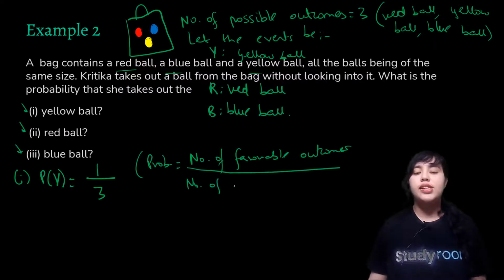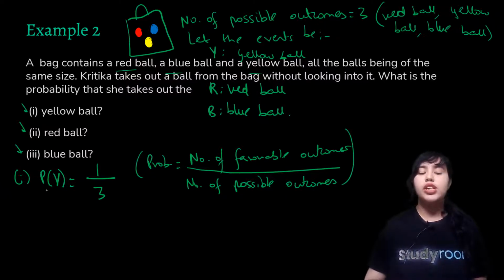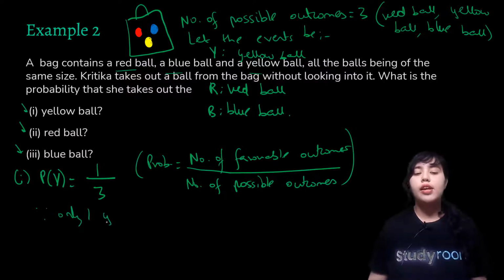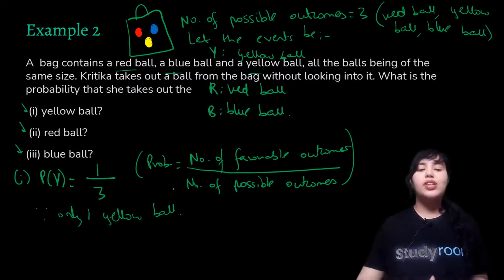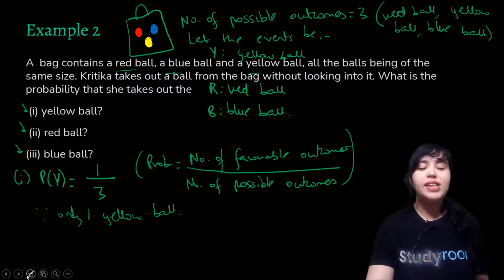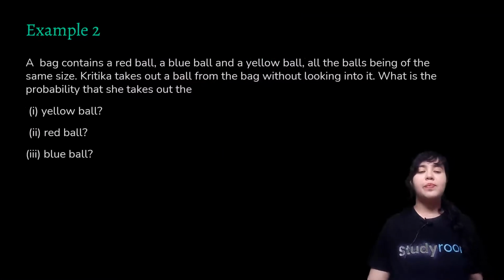So there are 3 balls, hence 3 possible outcomes. And talking about the favorable outcomes, that means the number of times you can get yellow, that will be just 1, because only 1 yellow ball. You can see that colorful bag here, you're just having 1 yellow ball. In a similar fashion, I want you to do the next 2 parts and then verify your solution with me.